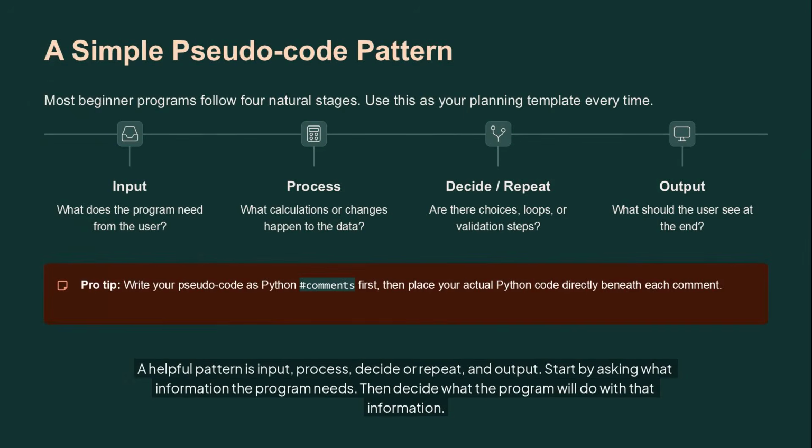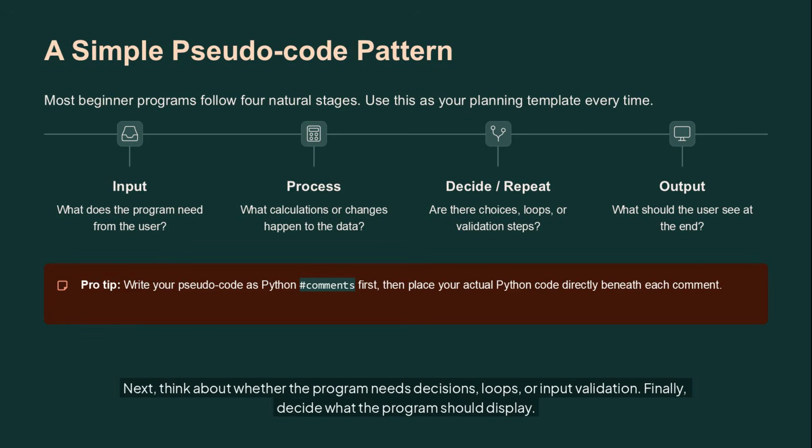A helpful pattern is input, process, decide or repeat, and output. Start by asking what information the program needs. Then decide what the program will do with that information. Next, think about whether the program needs decisions, loops, or input validation. Finally, decide what the program should display.